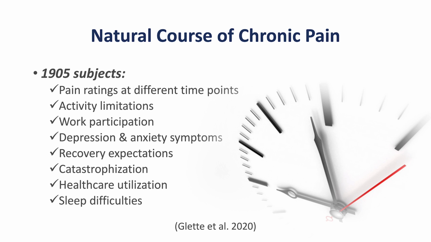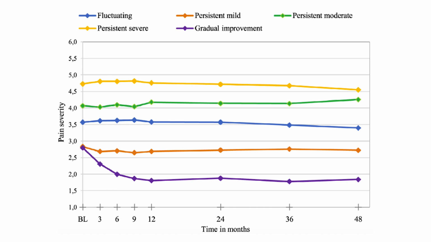They measured pain ratings at different time points, activity limitations, work participation, depression and anxiety symptoms, recovery expectations, catastrophization, healthcare utilization, and sleep difficulties. This study by Gillette discovered 5 different trajectories. The orange line represents persistent mild pain. The green line represents persistent moderate pain.